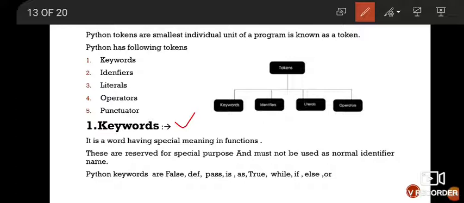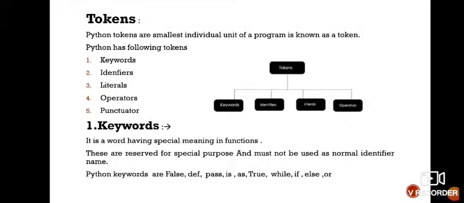First is your keyword. Okay, so what is a keyword? A keyword is a word having a special meaning in your functions. Okay, so this is reserved for a special purpose and must not be used as an identifier name. So whenever you use a keyword, it is only for different types of functions, not as an identifier. Okay, so you may have a doubt: what is an identifier? Okay, so let's discuss identifier.